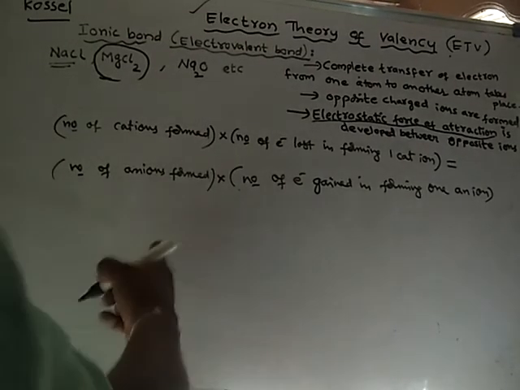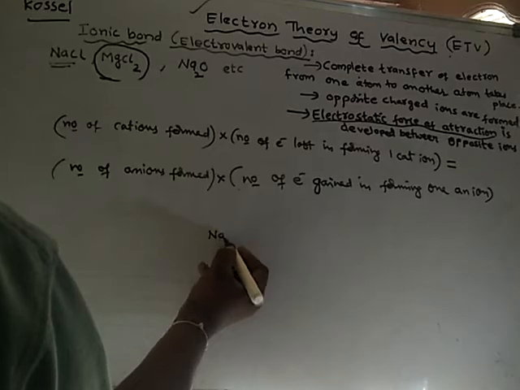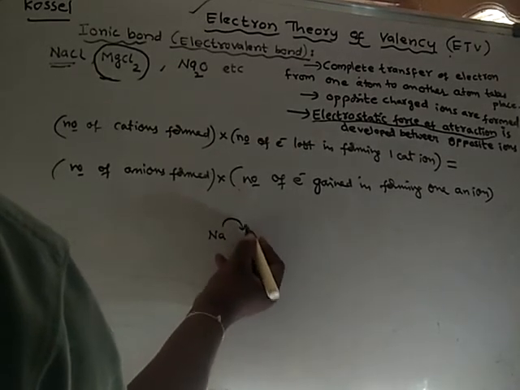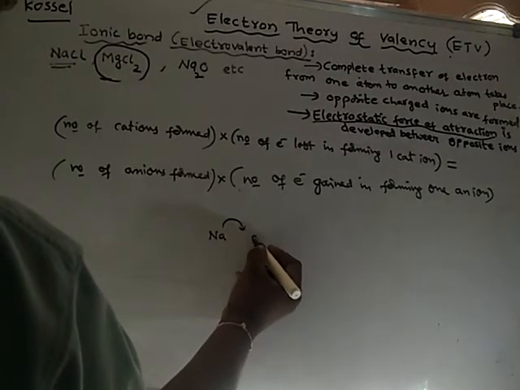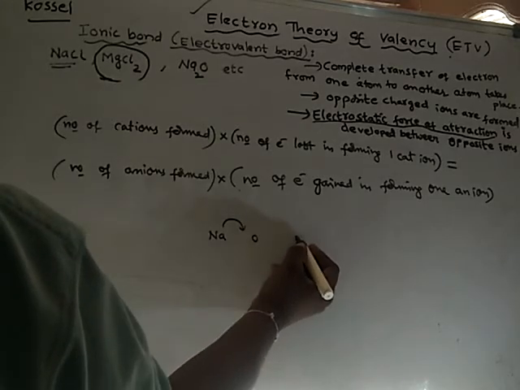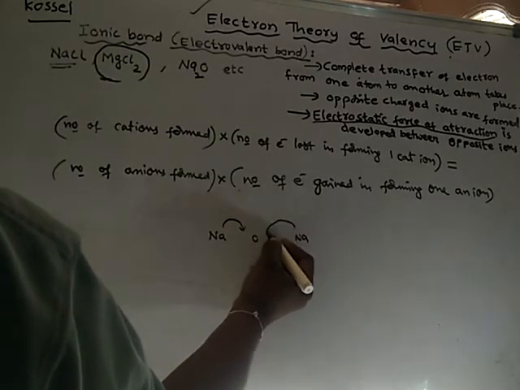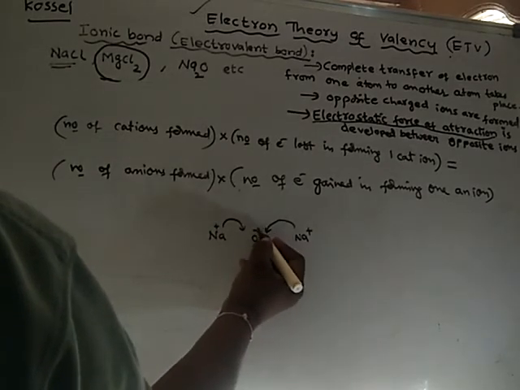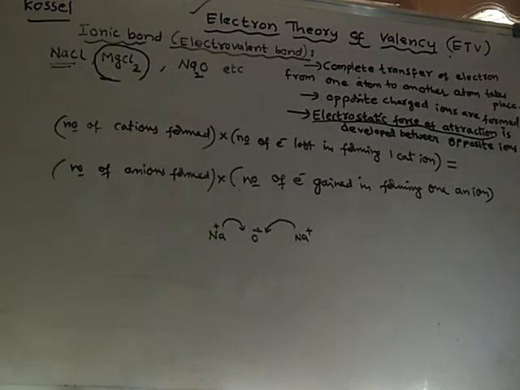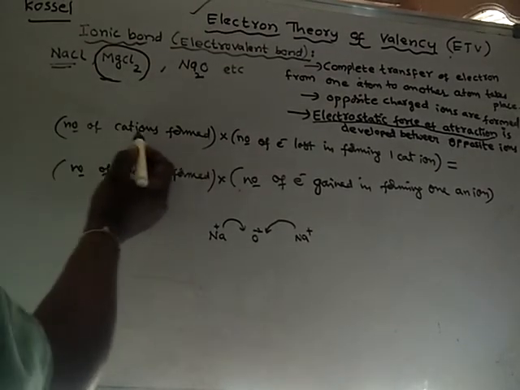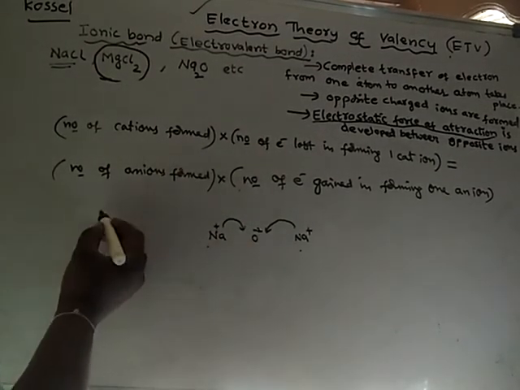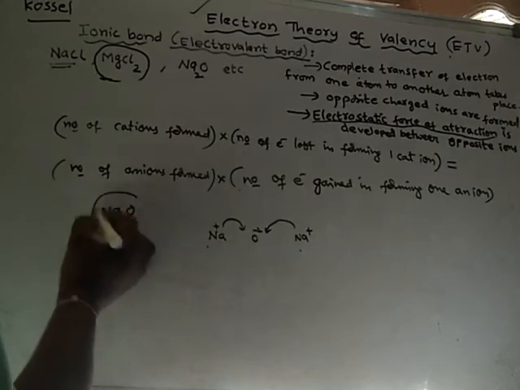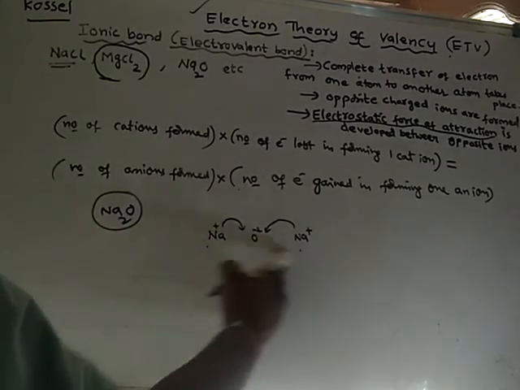In the previous case, we have seen that Na has lost 1 electron. This Na also will lose 1 electron and form Na plus, and oxygen will gain these 2 electrons and form O minus 2. How many cations are formed in the formation of this compound? 2 cations are formed.